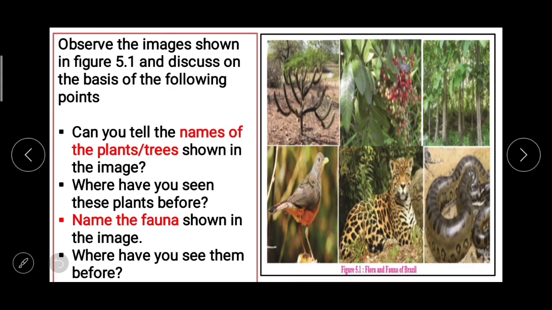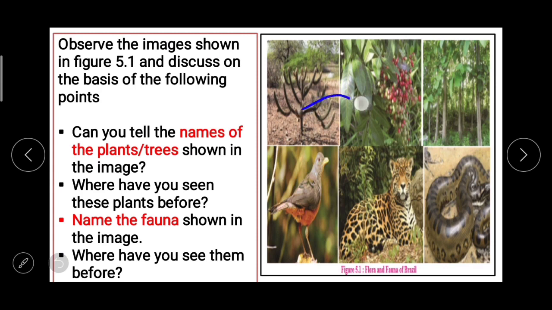This figure 5.1 is given in our textbook about the flora and fauna of Brazil, and on the basis of this figure, questions are also given. Observe the images shown in figure 5.1 and discuss on the basis of the following points. The points are: can you tell the names of the plants or trees shown in the image?